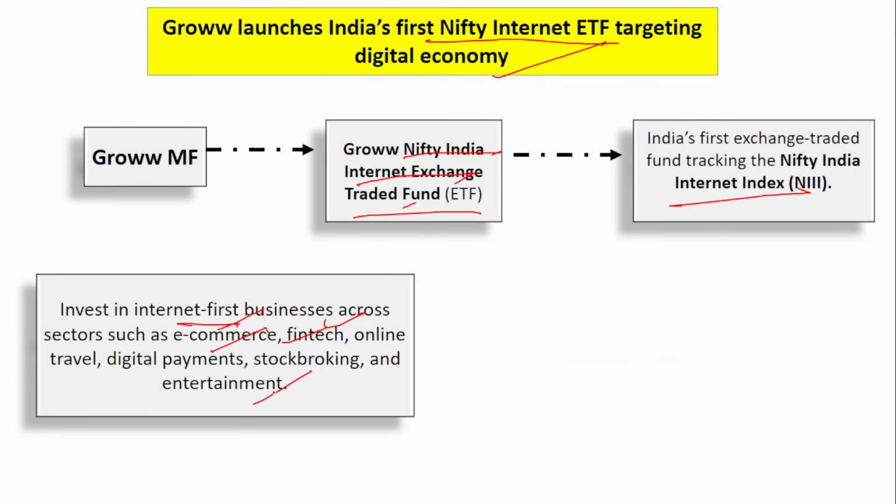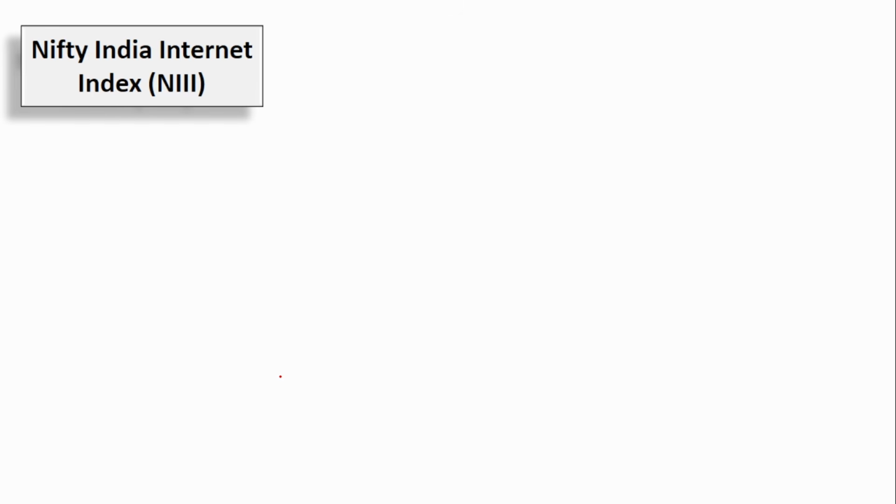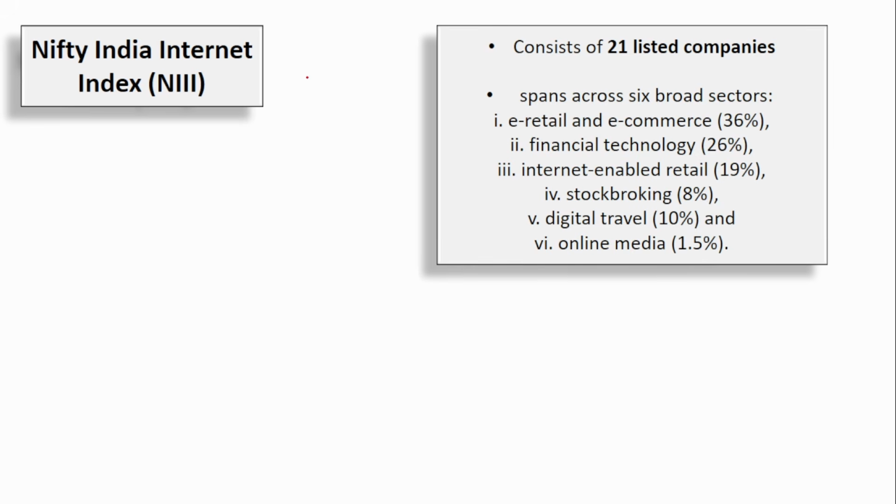And what is this index? The Nifty India Internet Index invests money across 21 listed companies, and these 21 listed companies are across 6 broad sectors. What are the 6 sectors? E-retail and e-commerce, financial technology, internet-enabled retail, stock broking, digital travel, online media. So, these are the 6 broad sectors. Into these, the money will be invested. Remember the fund name Nifty India Internet Index, and that will be mimicked by the ETF that has been launched by the Grow Mutual Fund.